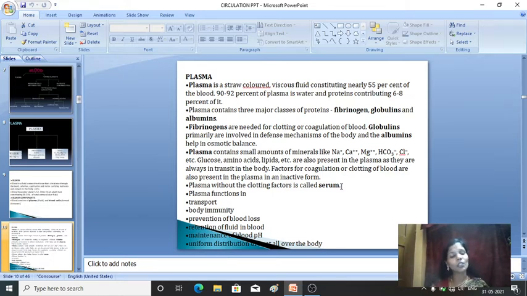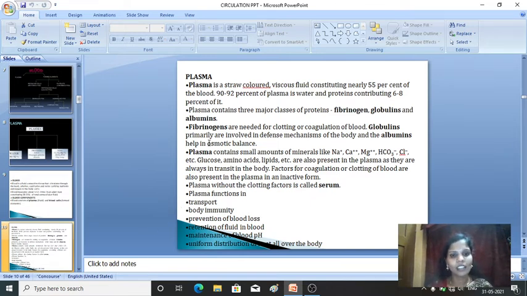Then apart from this, what are the functions of plasma? First, plasma helps in transport. Then it helps in body immunity, prevention of blood loss, retention of fluid in the blood, maintenance of blood pH, and uniform distribution of pH all over the body. Fine. So these are the functions of the plasma.